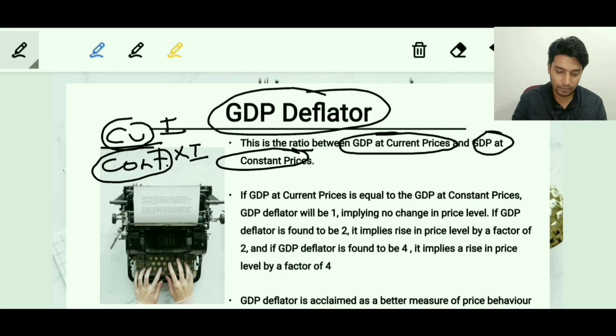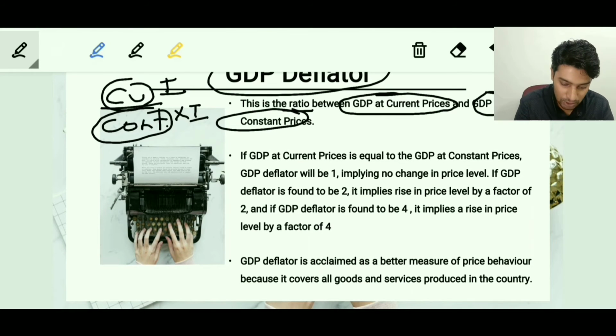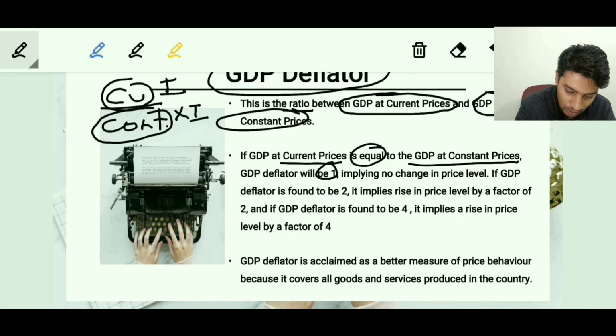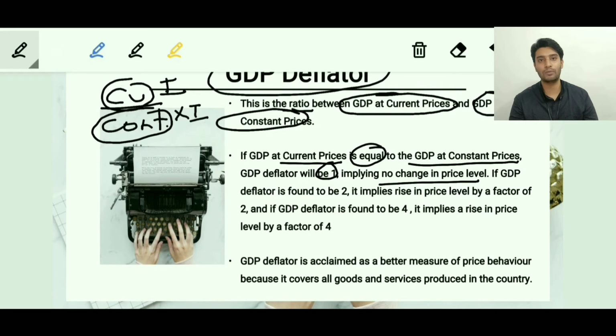Let's read further and you will understand it. If the GDP at the current price is equal to the GDP at the constant price, the GDP deflator will be 1, implying that there is no change in the price level of the economy. Basically, there is no inflation. If the GDP at the current price is the same as the GDP at the constant price, there is no change in the price level of the economy, and this will tell you the effect of inflation.